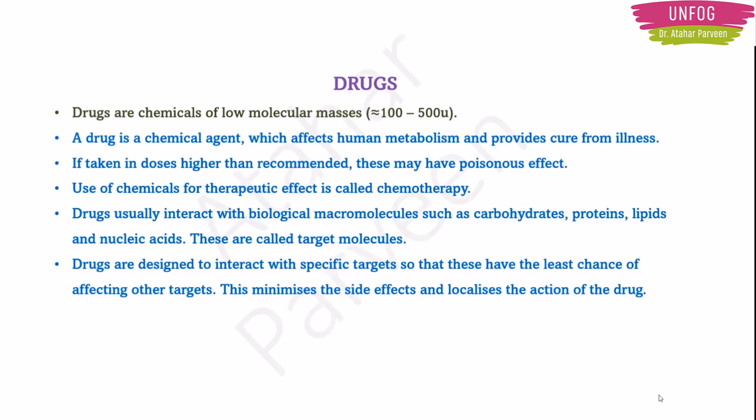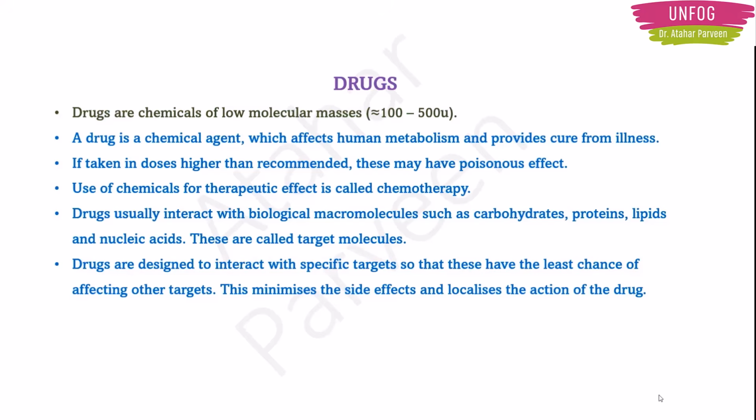Why are they made in such a way? Because if they interact with specific targets, then only there is least chance of affecting the other targets. For example, if I have a cold, I will take one drug for cold. That drug will be made in such a way that it will interact with the macromolecules which affect that cold, not other things in my body.